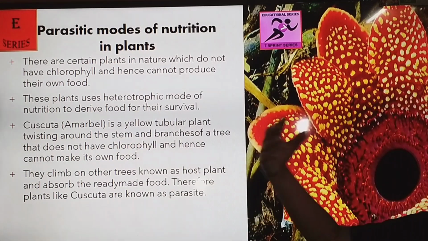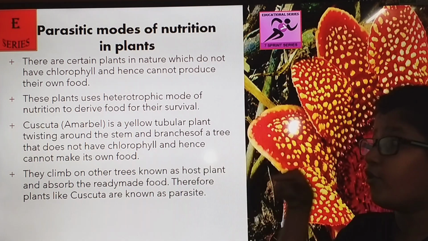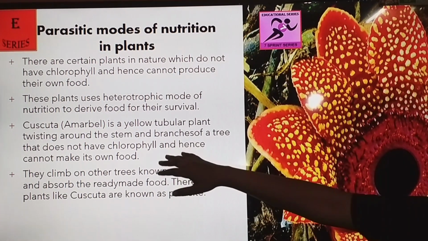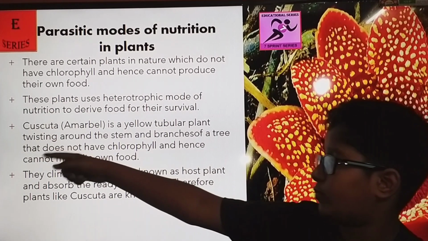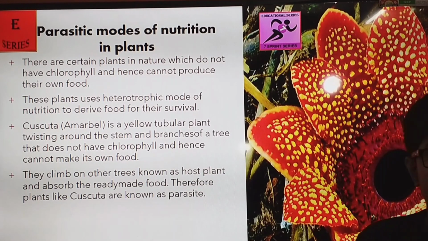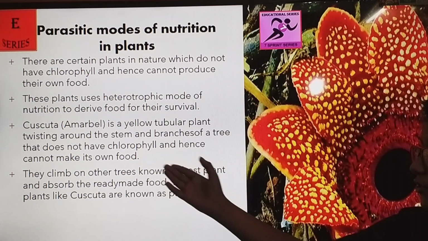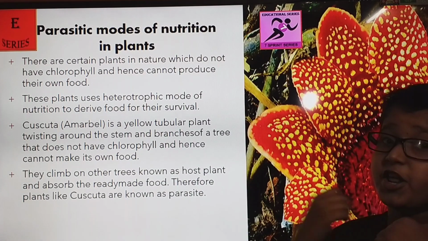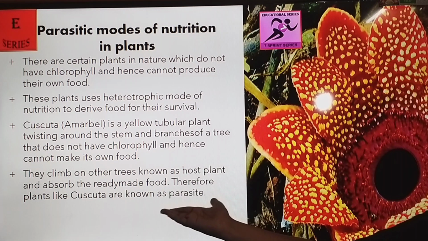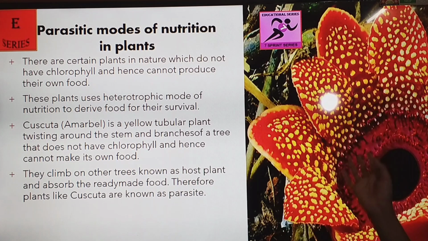Cuscuta amabilis is such an example. It's a yellow tubular plant. It twists around the stem of the host plant, the branch of the tree. It does not have chlorophyll and hence cannot make its own food. So it attaches to another host to take their food. They climb other trees, known as host plants, and absorb ready-made food. They are thieves, of course. Therefore, plants like Cuscuta are known as parasites to plants. Here is a kind of parasitic plant.